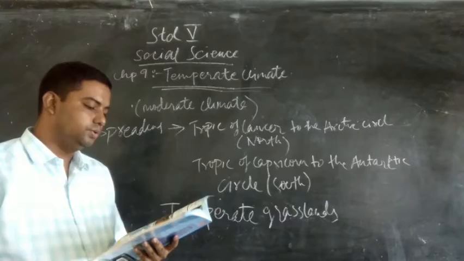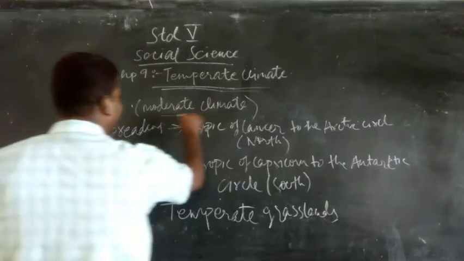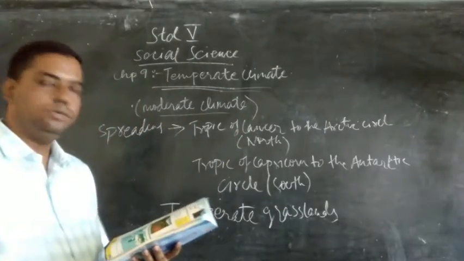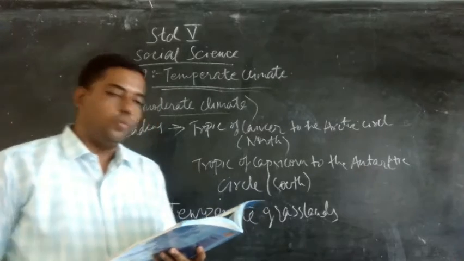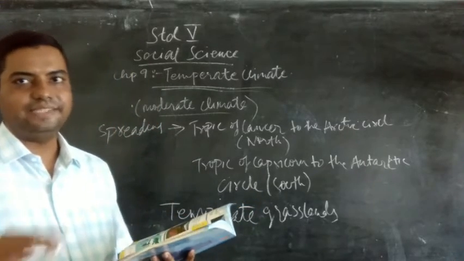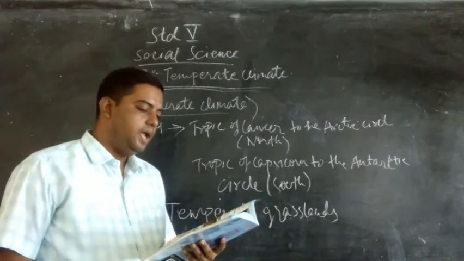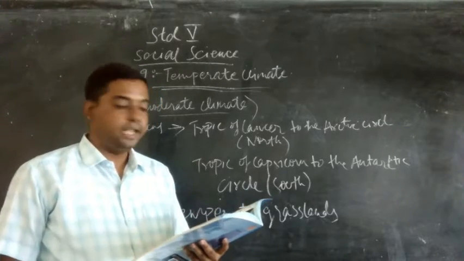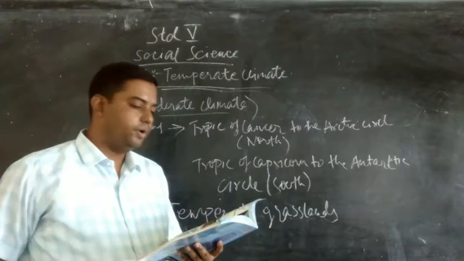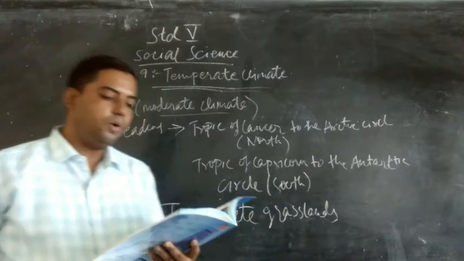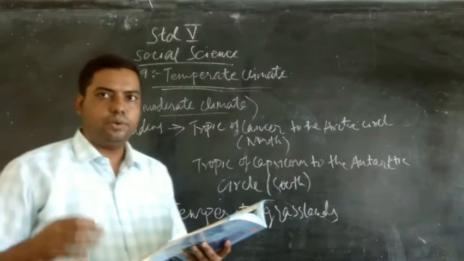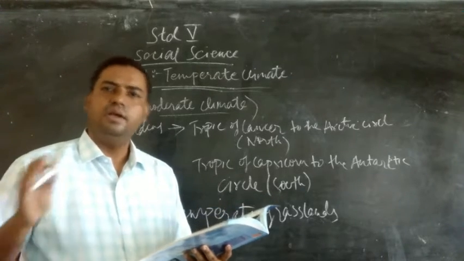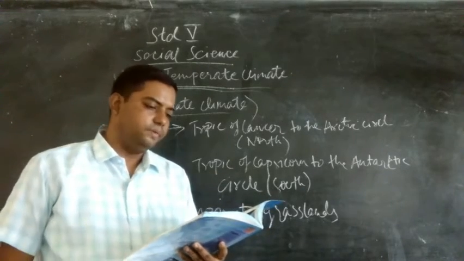So temperate zone, as already mentioned, my dear children, has a moderate climate. It means it is neither too hot nor too cold. And this zone experiences warm summers and cold winters. That is why it has a moderate type of climate. Along with it, it records a large dynamic range of temperature because of this moderate climate. Now, depending upon the distance from the sea, the temperate regions receive moderate to low rainfall. So, it doesn't receive high rainfall, only moderate to low rainfall.